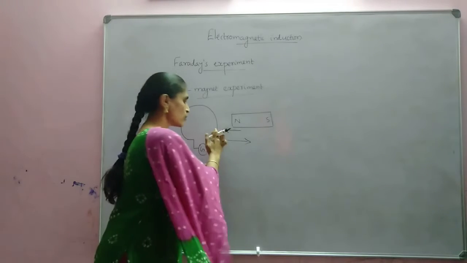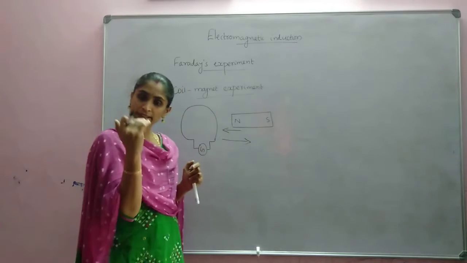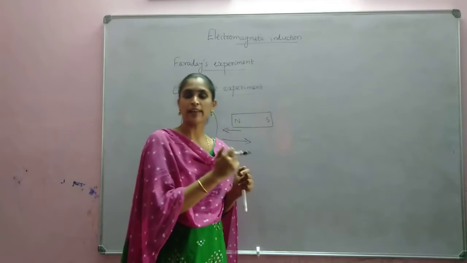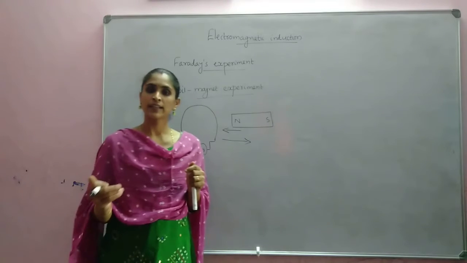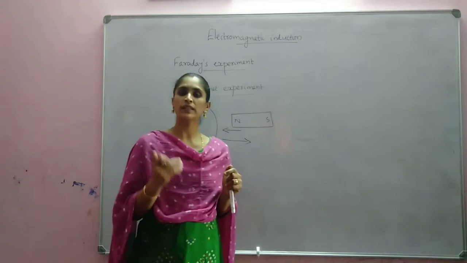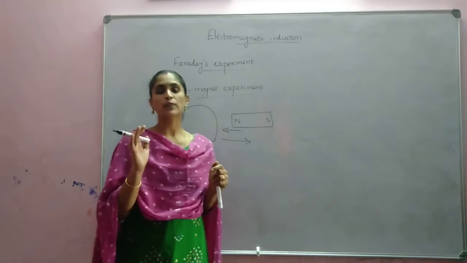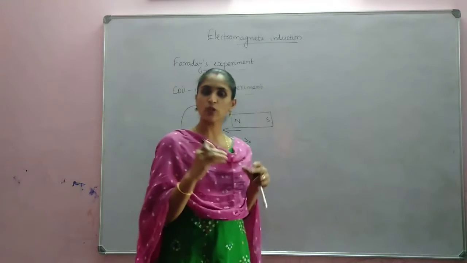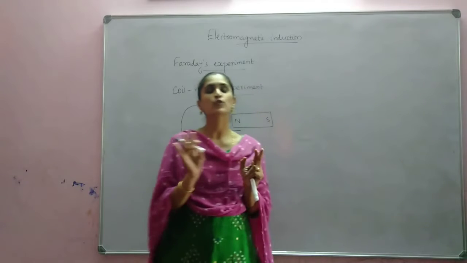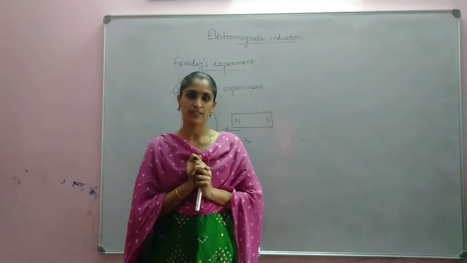So when the magnet was moved into the coil, the galvanometer showed deflection. When it was taken back from the coil, again the galvanometer showed deflection. But when it was kept stationary near the coil, even though very close to it, there was no deflection in the galvanometer.